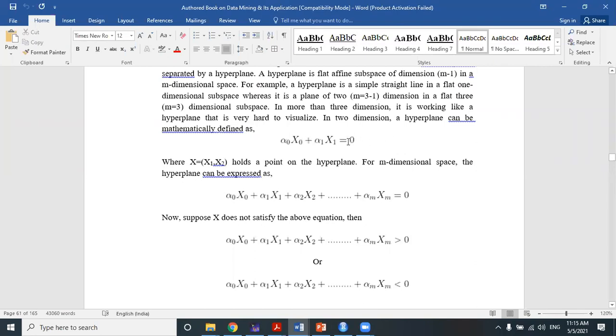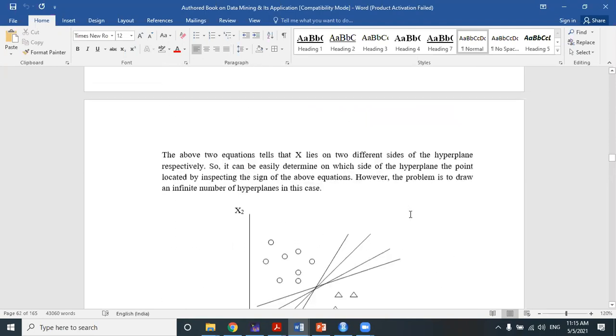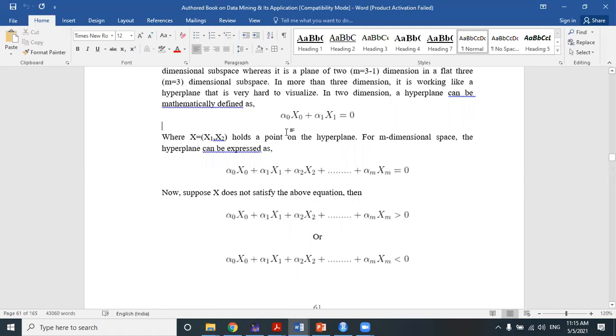So a hyperplane in the form of a straight line, or a hyperplane in two dimensions, can be represented in this form of equation: alpha 0 x0 plus alpha 1 x1. Suppose the two dimensions are x0 and x1, so alpha 0 x0 plus alpha 1 x1. Okay, here x can be either x0 x1 or x1 x2, which holds a point on the hyperplane that has been shown here. Okay, two dimensions x1 x2, which holds a point on the hyperplane.